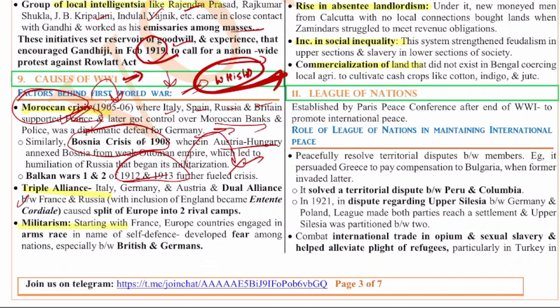Next, you have the Triple Alliance between Italy, Germany and Austria, and the Dual Alliance between France and Russia. So two camps came to be. They came head to head, and this has created the tussle. Next, militarism. Starting with France, European countries engaged in an arms race in the name of self-defense. They developed fear among the nations, especially between Britain and Germany.